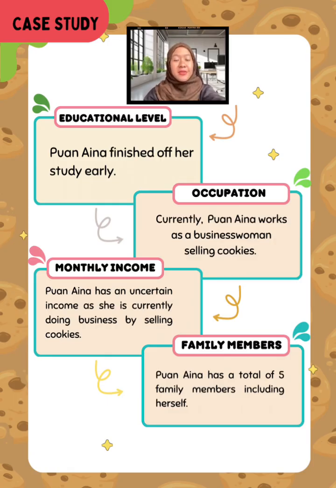A little bit of info about our case study. Puan Aina finished her studies early, and right now she is working as a businesswoman selling cookies. She has an uncertain monthly income as her business is slowly starting to grow, and right now she has a total of 5 family members, including herself.